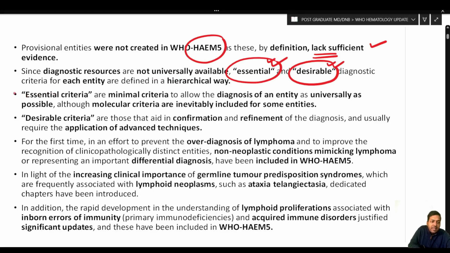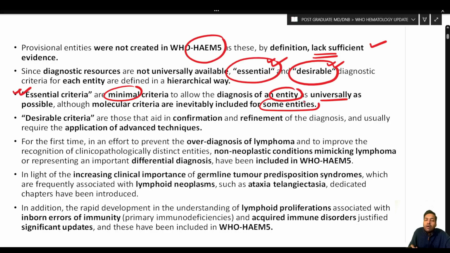So let us see. Essential criteria are the bare minimal criteria which allow the diagnosis of an entity as universally as possible, although molecular criteria are inevitably included for some entities. So in the essential criteria, only those criteria will be included which can be done in a particular third world country.